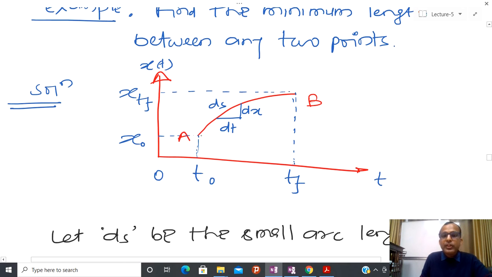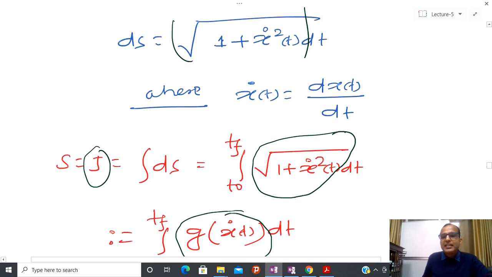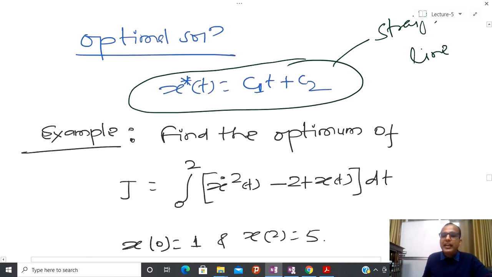So in order to see feasibility, first you have to solve the Euler-Lagrange equation, and if the Euler-Lagrange equation has a solution, then I can tell that this particular curve is either minimum length or maximum length. And after that I will apply some more conditions, and in the previous class I have already told you that that is nothing but we have to check the second variation.